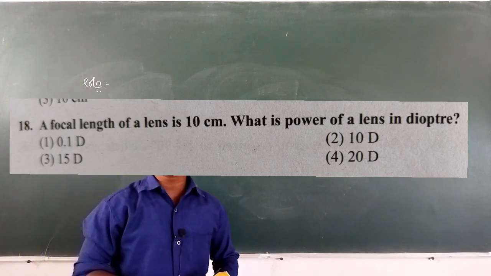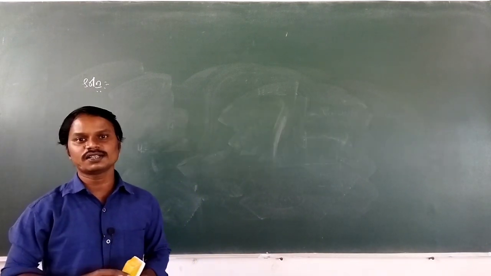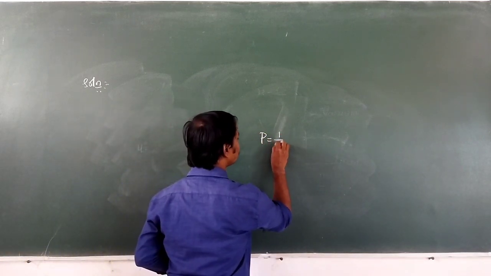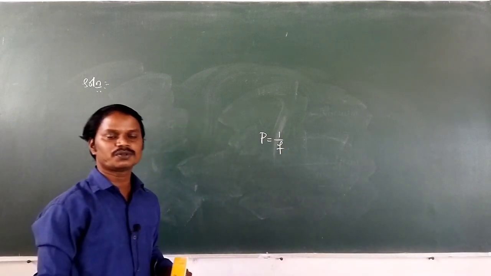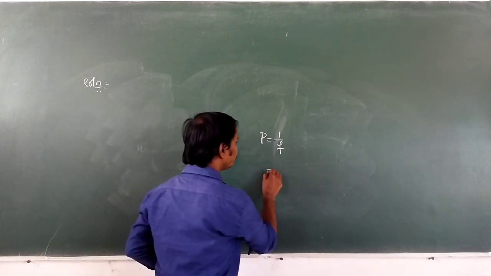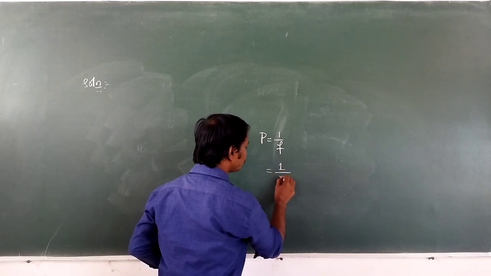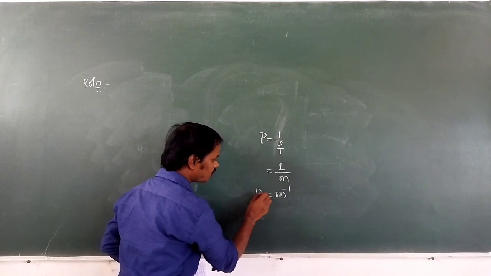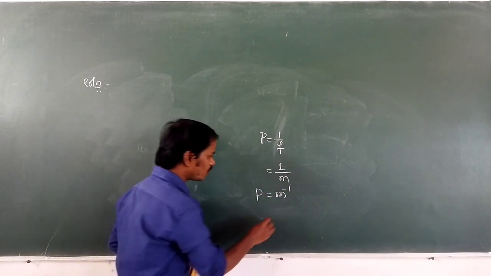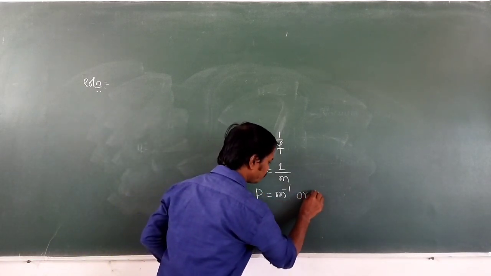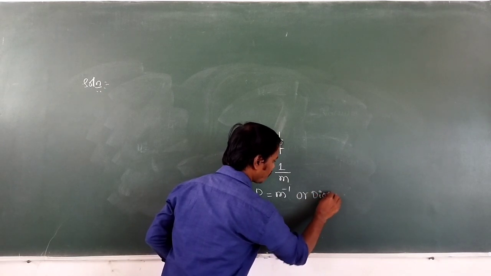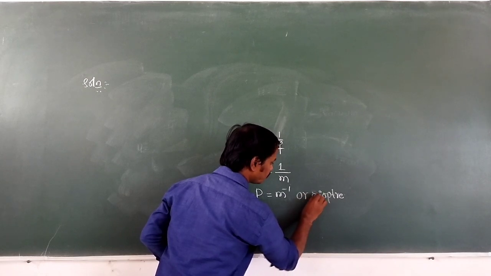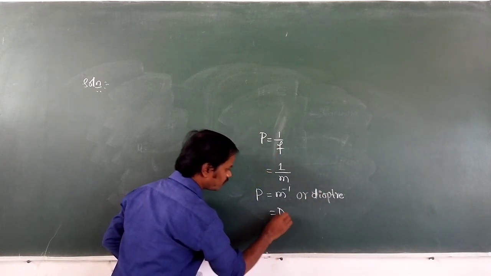What is the SI unit of power of a lens? The SI unit of power of a lens is the diopter. Power of a lens is nothing but the reciprocal of focal length. Here the SI unit of focal length is meter, so the unit of power is per meter. So the SI unit of power of a lens is per meter. Per meter is also called a diopter, and diopter can be represented by capital D.